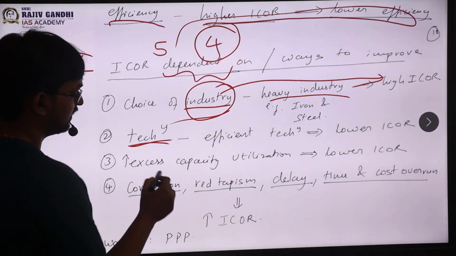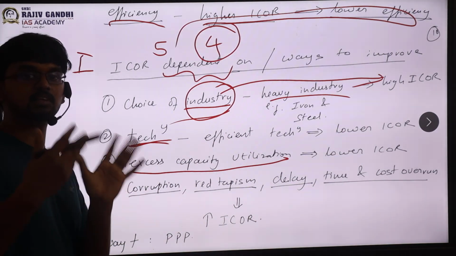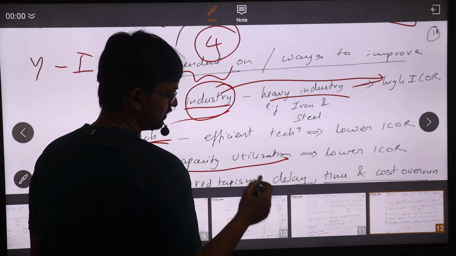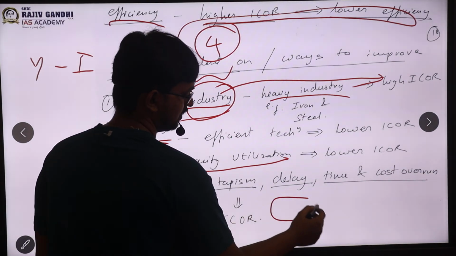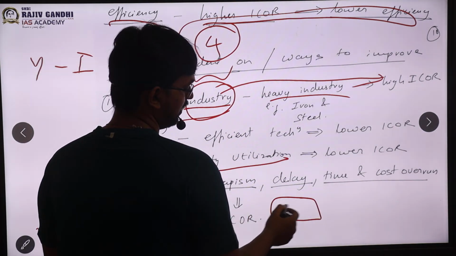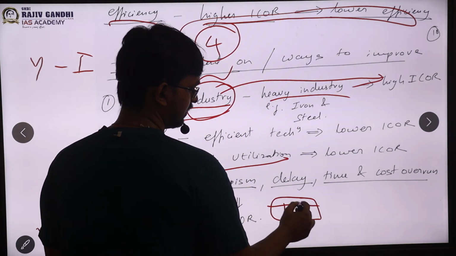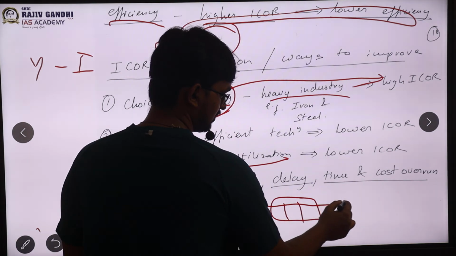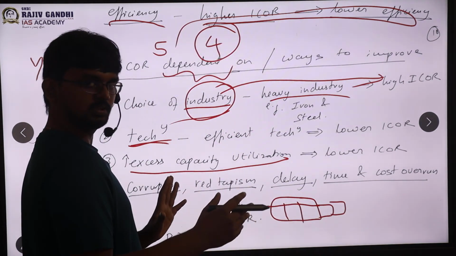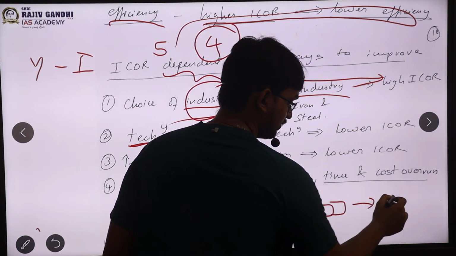Next, we will look at excess capacity utilization. This relation with ICAR has to be explained through an example. Let's take, I have set up an industry with 5 machines, through which I am supposed to produce 5 output.